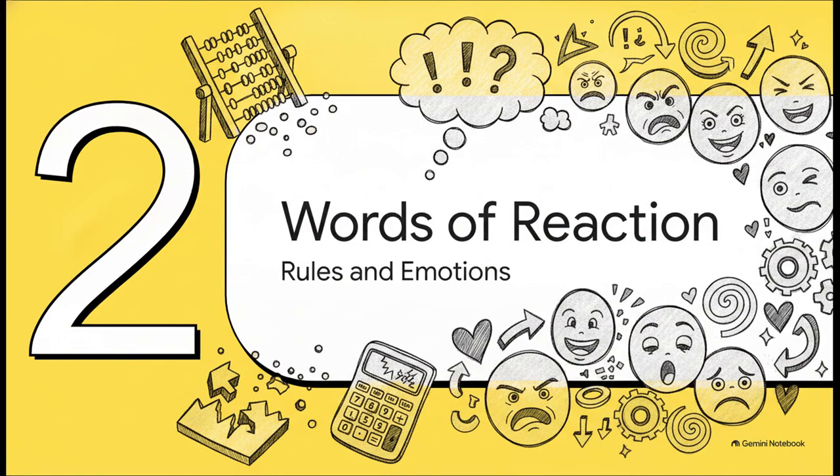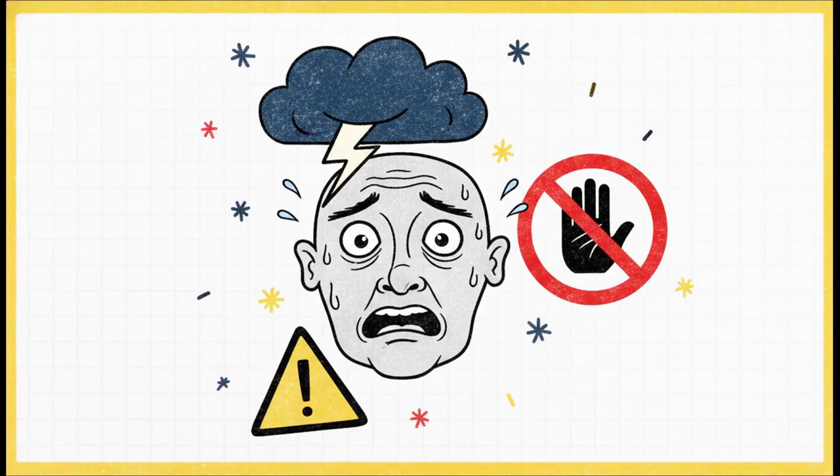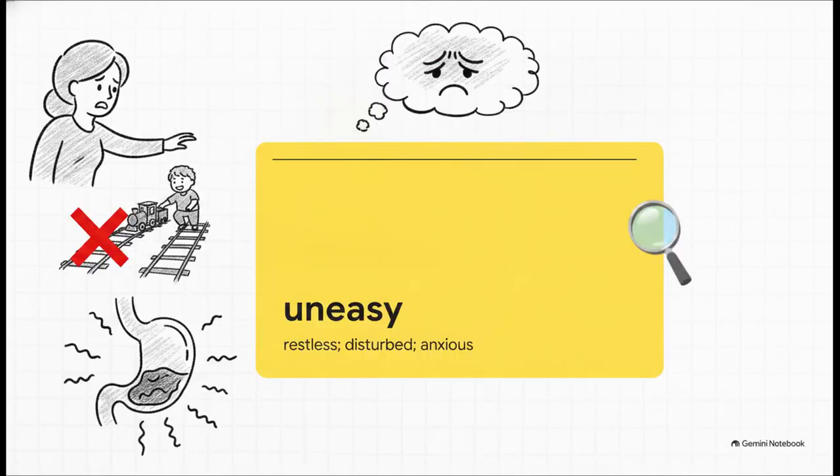Section 2. Words of reaction, rules and emotions. We're moving away from the cold logic of math now and into the highly charged realm of human emotions and societal rules. These 5 words form our reactions chunk: uneasy, threat, ban, panic, and appropriate. You'll actually see these exact words appearing together all the time in tense, high-stakes situations on the news or in thrilling novels. We begin with uneasy.